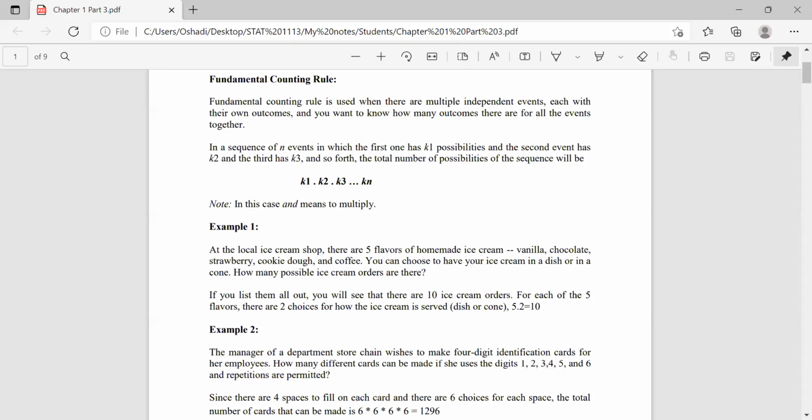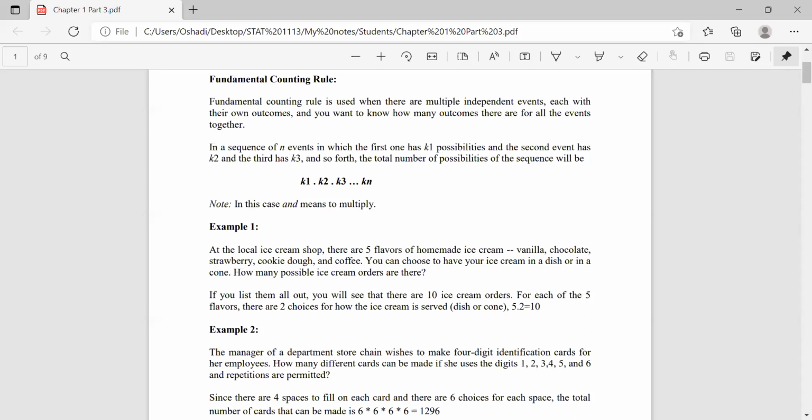So 5 times 2 is 10. That means you can choose vanilla in a dish, vanilla in a cone, then chocolate in a dish, chocolate in a cone.